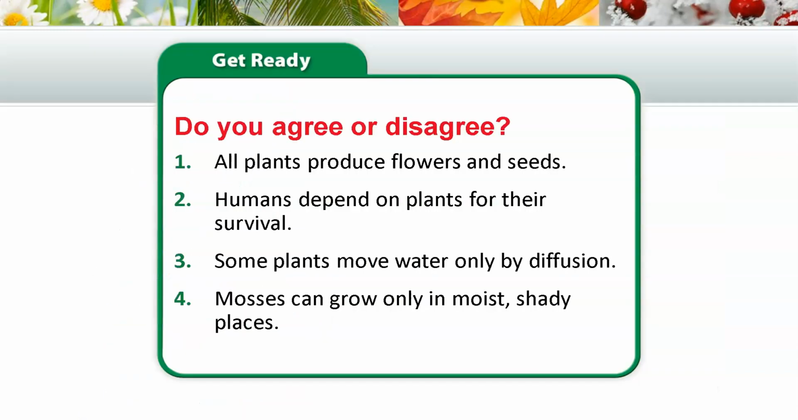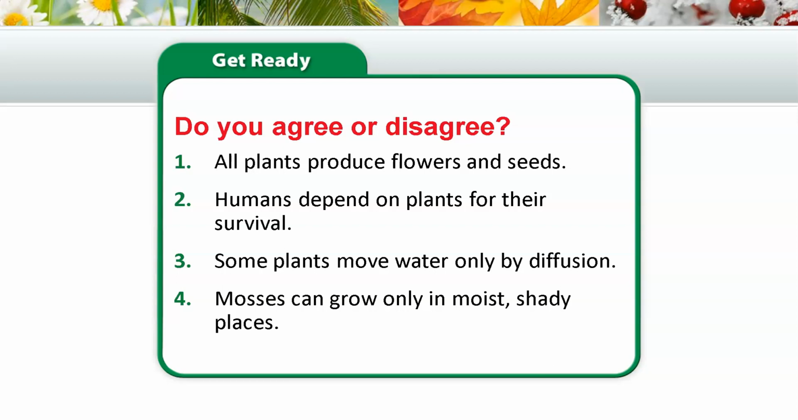So do you agree or disagree? All plants produce flowers and seeds. Obviously, these are questions for a classroom setting, but we will learn that some plants do not produce flowers or seeds. Some produce only spores. Humans do depend on plants for their survival. Some plants move water only by diffusion, which should say osmosis there, but we will see that some plants have vascular systems, not extremely similar, but they have tubes inside of them like we do.